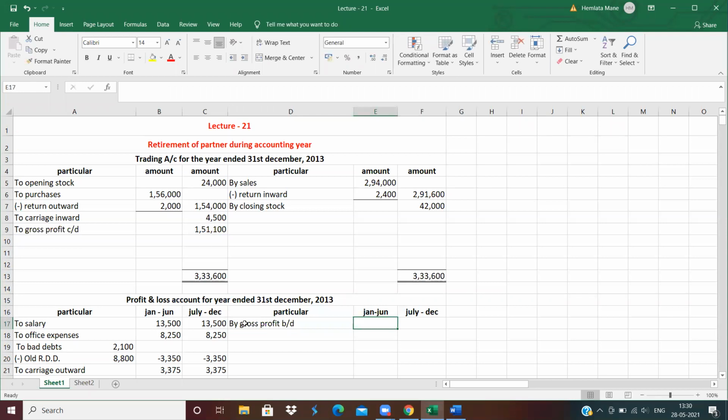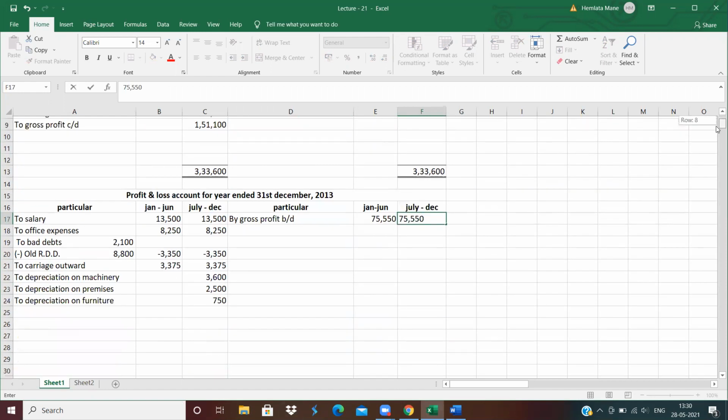Now 1,51,100 distribute equally, means 75,550. Okay. Now close only.